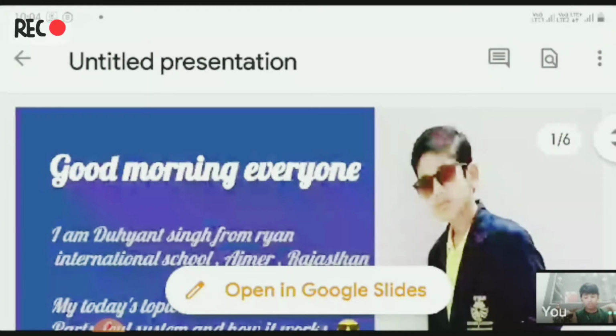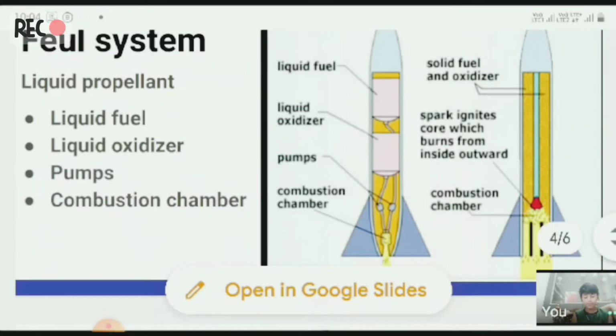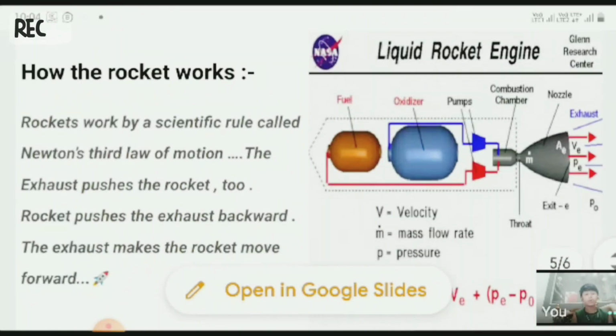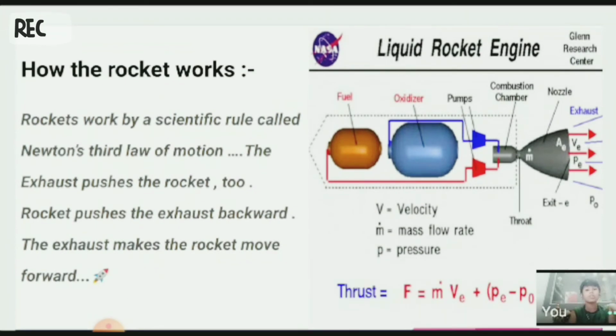Now let's talk about how the rocket works. It's the main thing, how the rocket works. A rocket works by the scientific rule called Newton's third law. The rocket pushes the exhaust backward, and the exhaust makes the rocket move forward. You can see in the image there is a fuel tank and an oxidizer tank. The fuel tank holds aluminum particles and the oxidizer tank holds oxygen particles.